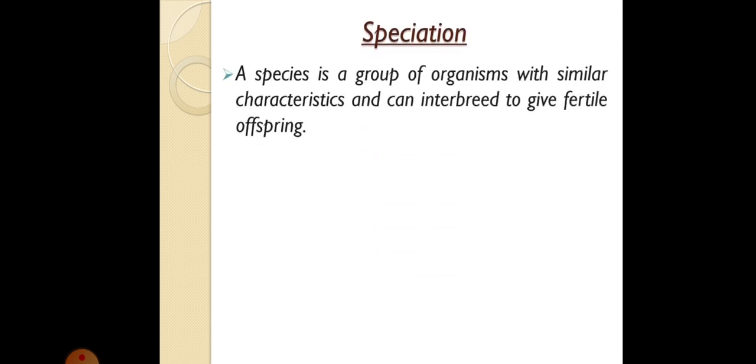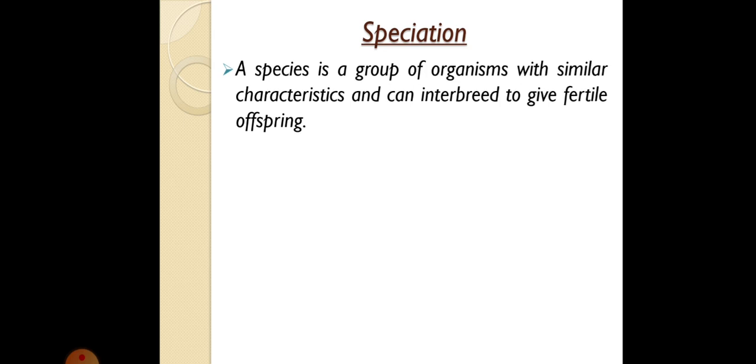In today's class we are going to discuss speciation. So what is speciation? Before going to speciation, let us try to understand what a species is. A species is a group of organisms with similar characteristics that can interbreed to give fertile offspring.